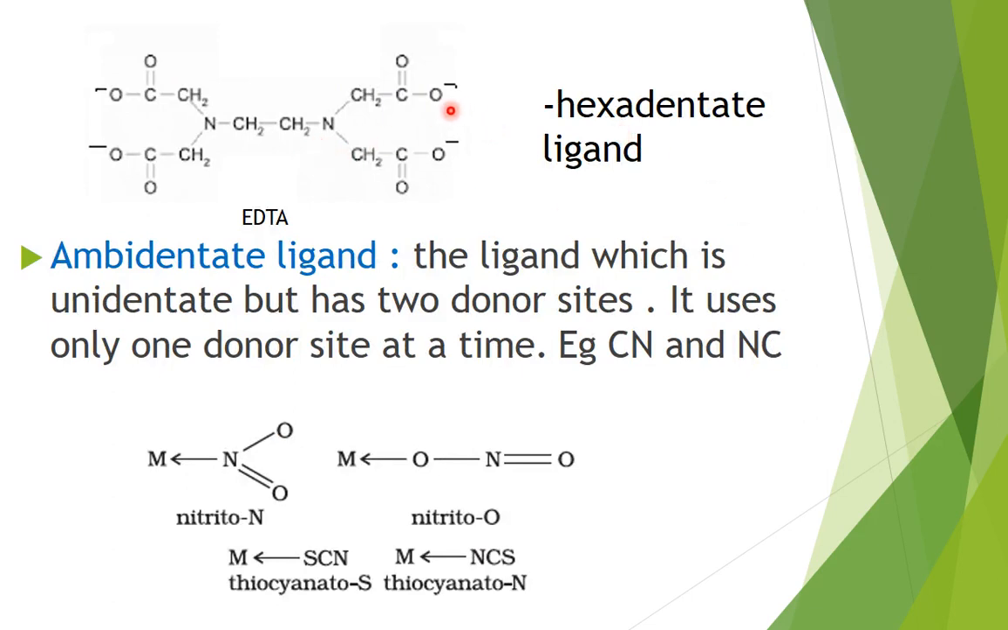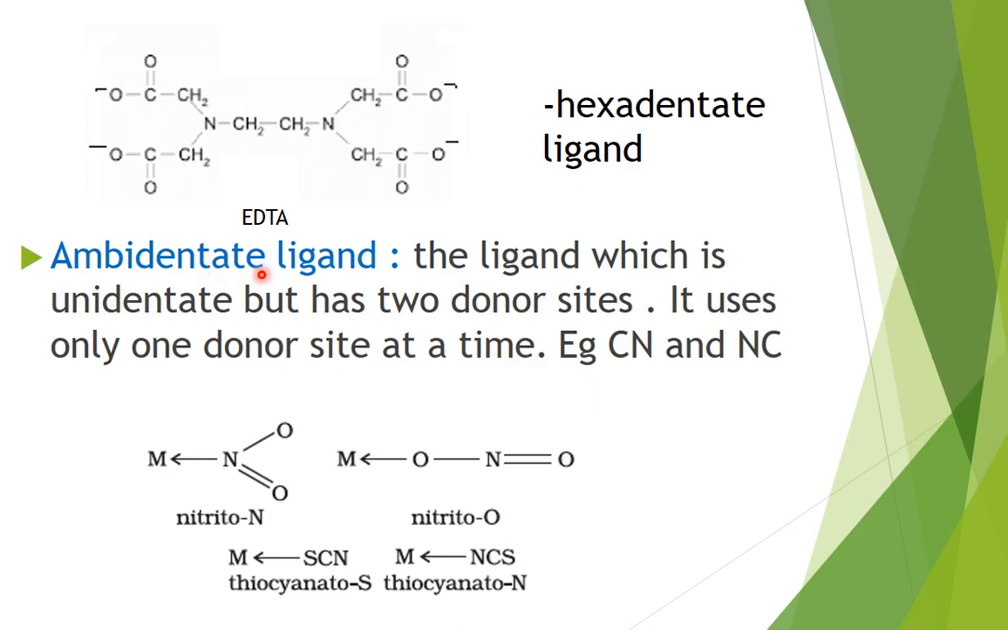Where are the 6 donor sites? 1. Oxygen with negative site. 2. Oxygen with negative. 3. 4. Fifth, lone pair of electrons on this nitrogen, and sixth, lone pair of electrons on this nitrogen.